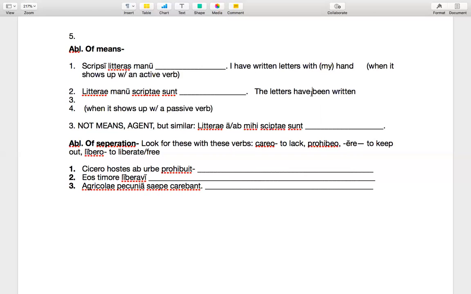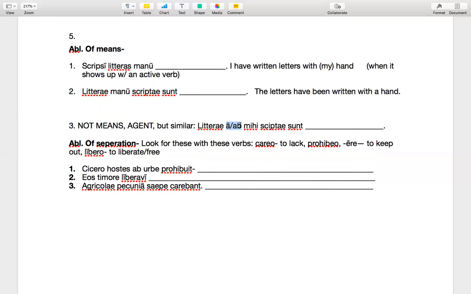And then we see manu there, and then again, just like in the first example, we just add "with." So this is because, let's see, 50 to 80% of the time that we have a passive verb, we're going to have an ablative. It'll be an ablative of means if it's like an object that is responsible for the verbing. If it's a person, that's when it's agent.